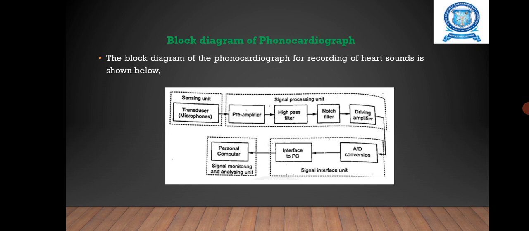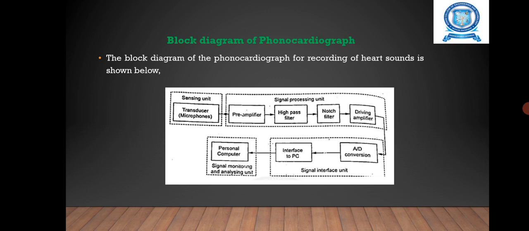And the next one is the signal processing unit. It comprises an amplification and filtering circuit. A phonocardiograph has a wide bandwidth with a frequency range of about 20 to 2000 Hz. The high frequency components of cardiovascular sound have a much smaller intensity than the low frequency components. It also usually has gain compensation circuits to increase the amplification of high frequency signals which are usually of low intensity. And then the next one is the signal interfacing unit and signal monitoring and analyzing unit.